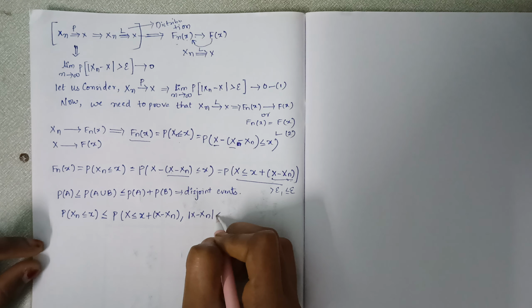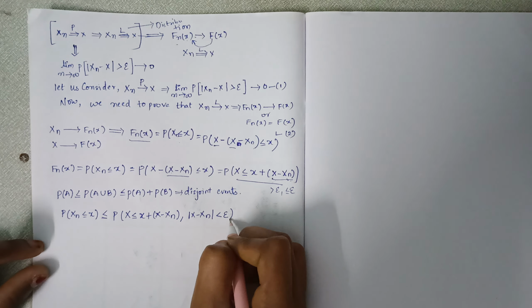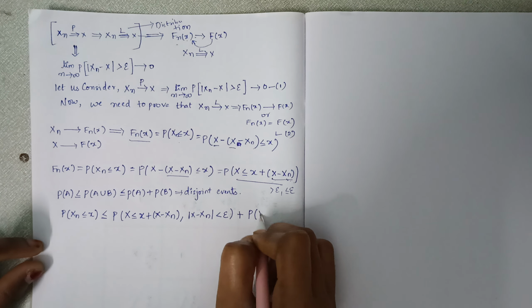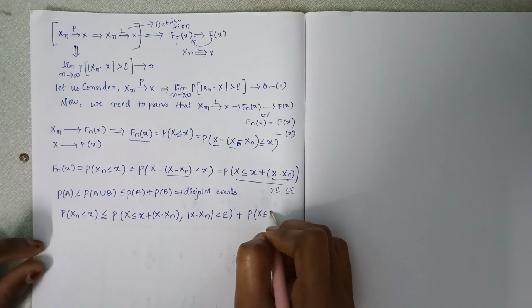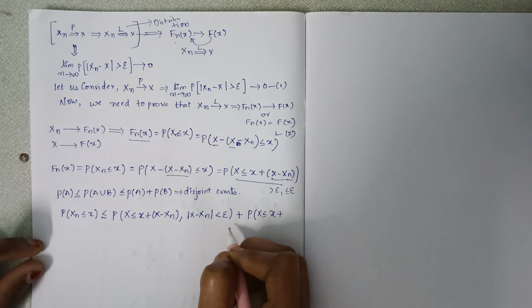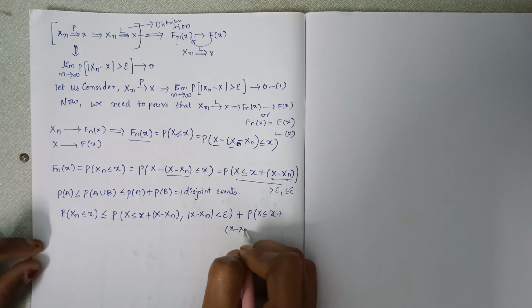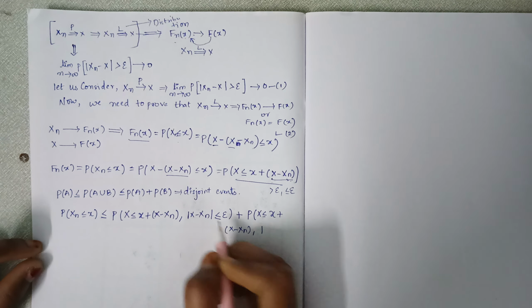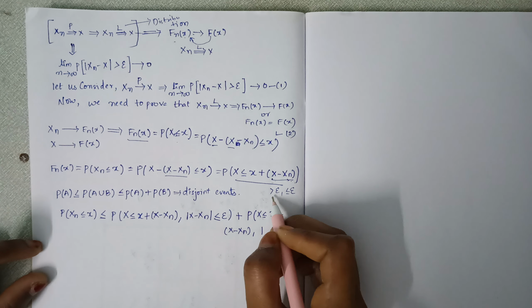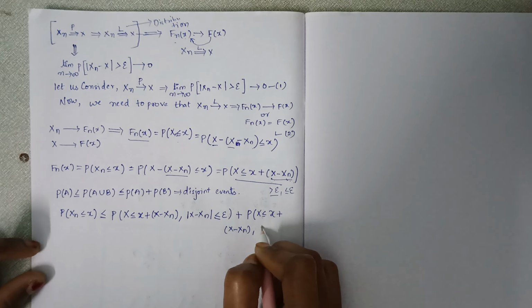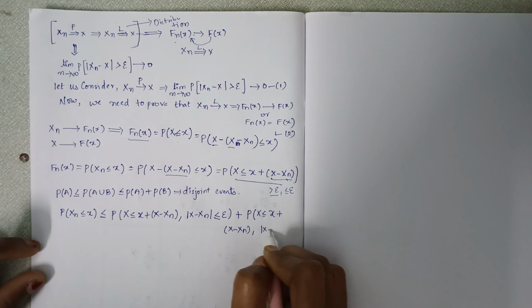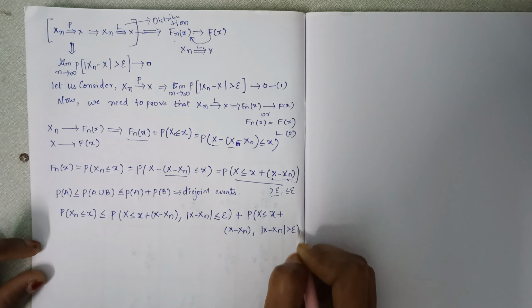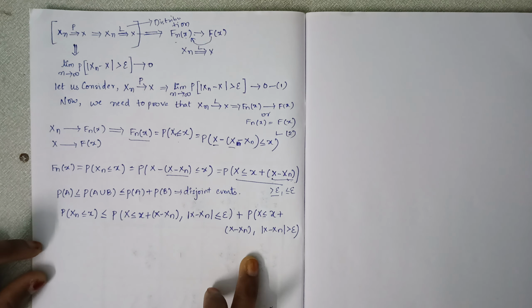I am considering less than epsilon plus probability of X less than or equal to x plus X minus Xn. If it is less than or equal to epsilon, then the other condition is greater than epsilon. So mod X minus Xn greater than epsilon. Okay, is it clear till now?